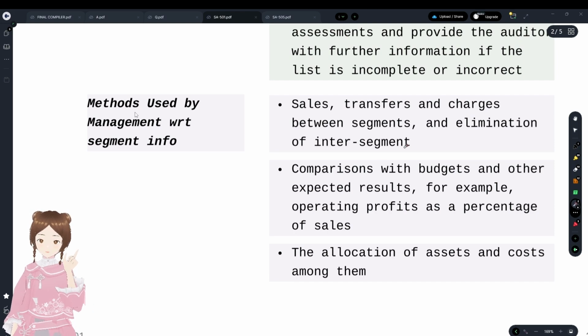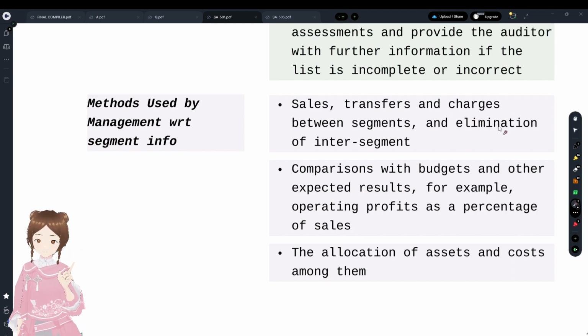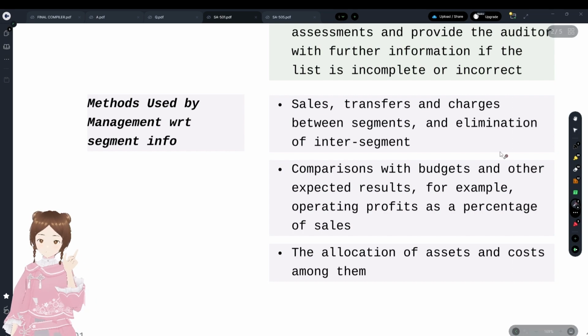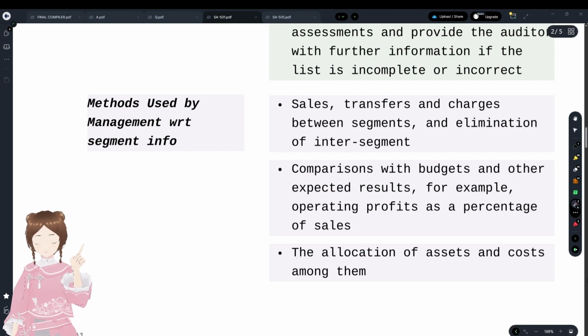Now we'll move on to segment information, and the methods used by management with respect to it. What information has to be given? All the presentation and disclosure: the sales, transfers or charges between segments. Charges are like when a segment gives a loan or transfers inventory from one segment to another, a fixed charge, the one we see in our SCMP, like a dual rate system.